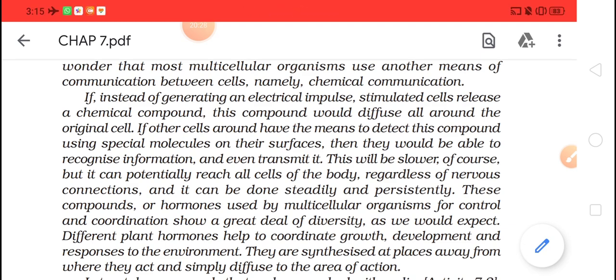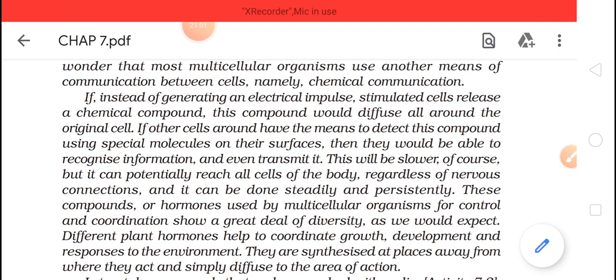If another cell around have the means to detect the compound using special molecules on their surface, then they would be able to recognize information. So if that adjacent cell can detect it, it will recognize the information, and after that it will transmit it. This will be slower, of course, but it can potentially reach all cells of the body.